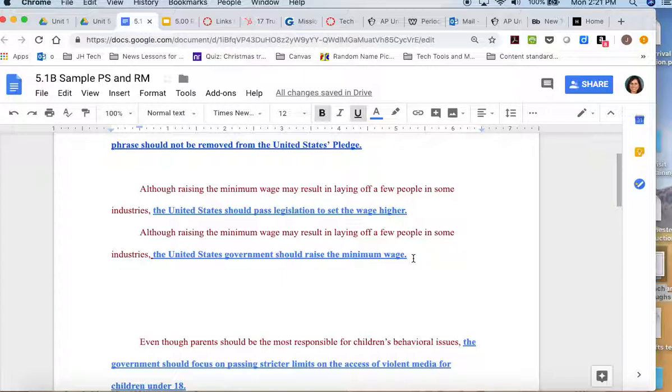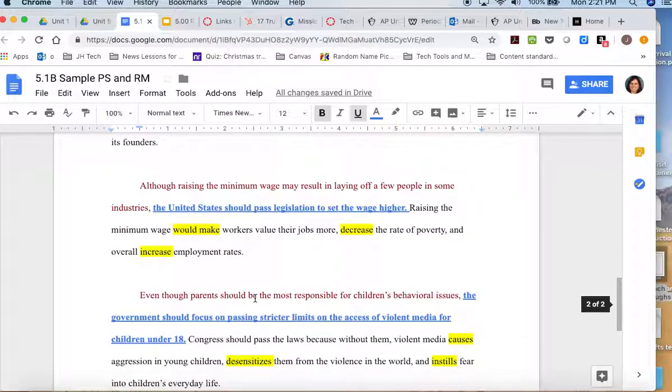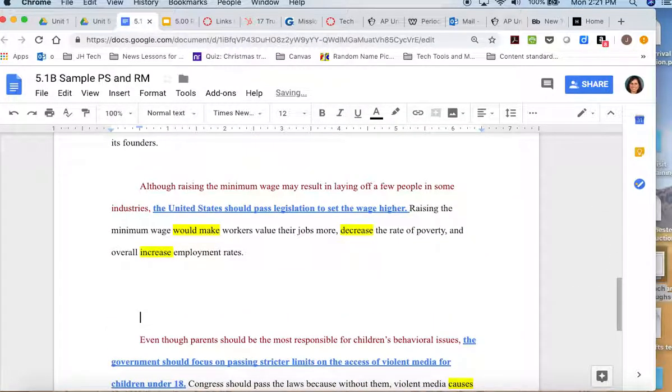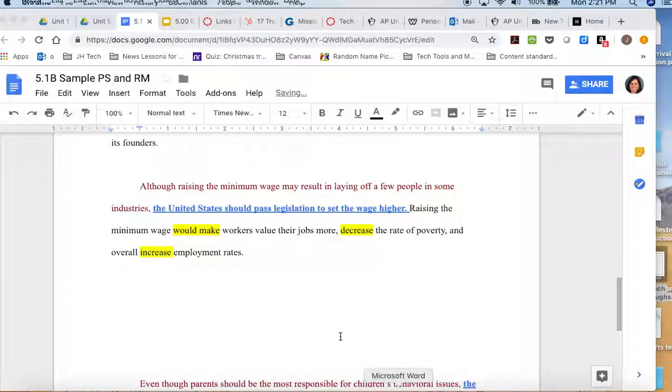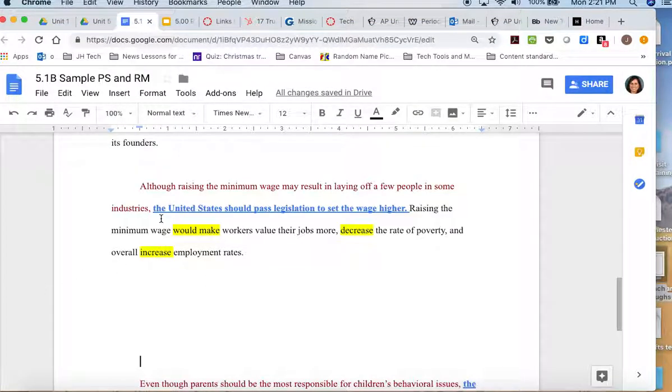Either one of those is fine for position statements because it names who should do what, and it names my topic, right? My topic is raising the minimum wage. So if I take my 3 items from my organizer and make them into one sentence, I'm going to rewrite that sentence down here, and then I'm going to go onto my paper and type this. So raising the minimum wage would make workers value their jobs more.